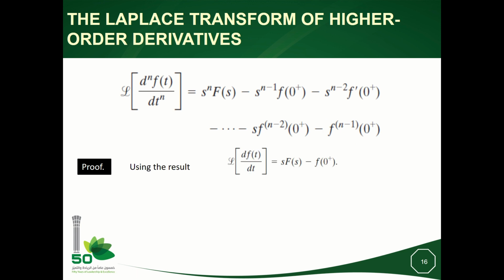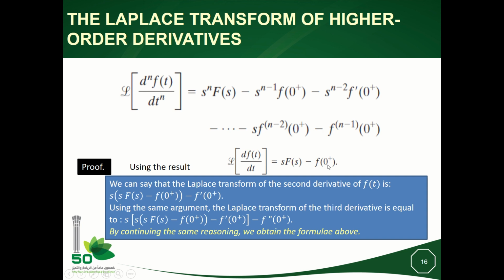To prove these results, we can start from the previous results, which indicates that the Laplace transform of the derivative of f is sF(s) minus f at 0 plus. Now I can say that the Laplace of the second derivative of f with respect to time is s times the Laplace transform of the first derivative of f with respect to time minus f prime at 0 plus.